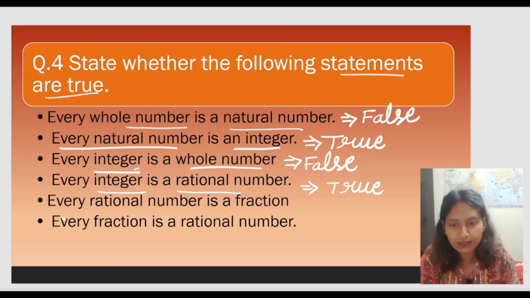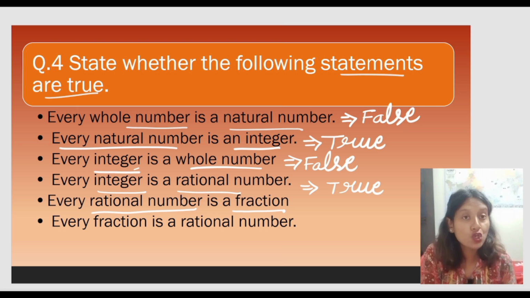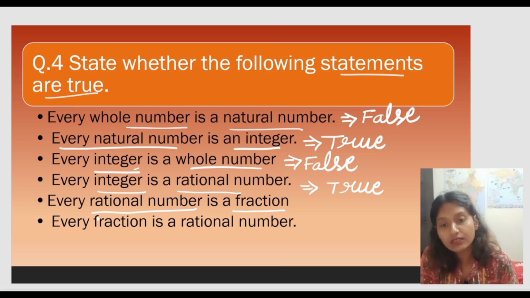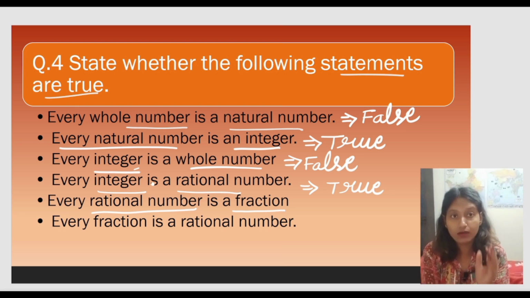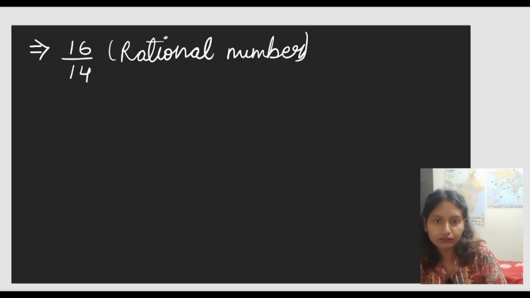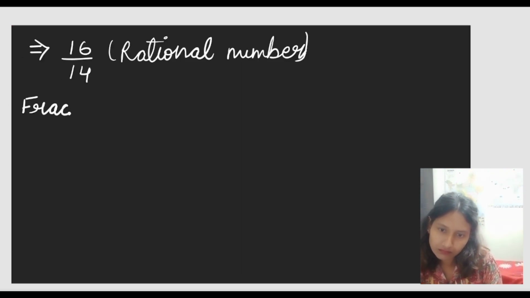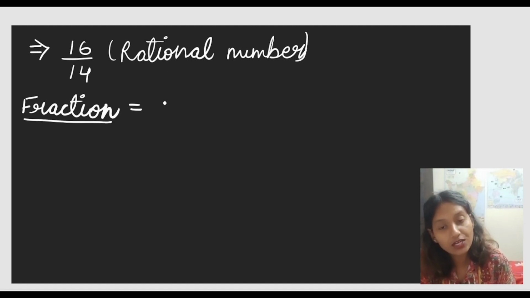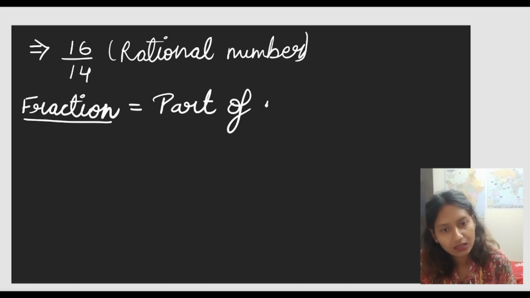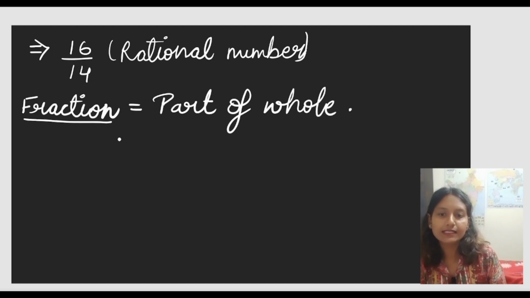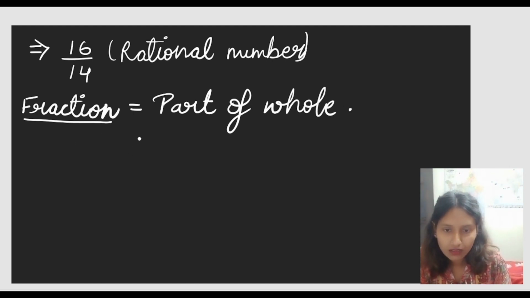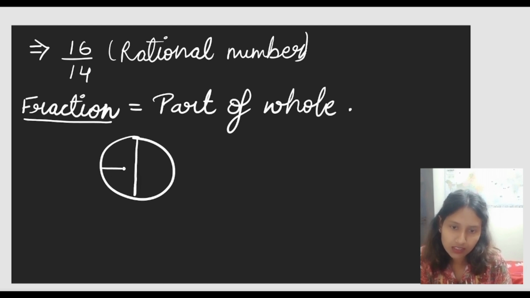Moving to the next one, the next question of the same question says, every rational number is a fraction. No. Why not? Because rational numbers can contain negative sign, positive sign, 0, and so on. But what is a fraction? A fraction is nothing but a part of a whole. The pizza example I told you is an example of a fraction also. So let us say that there is this image.